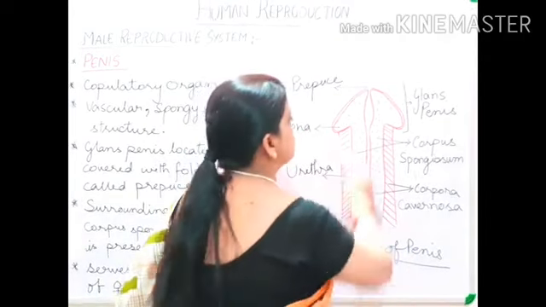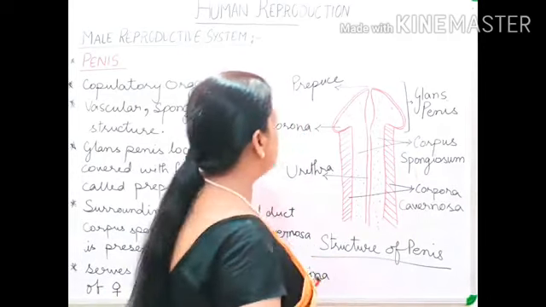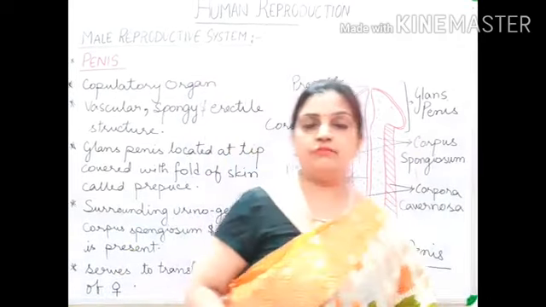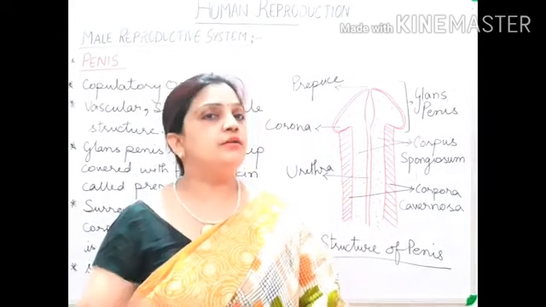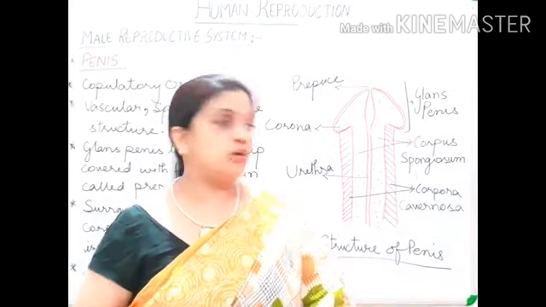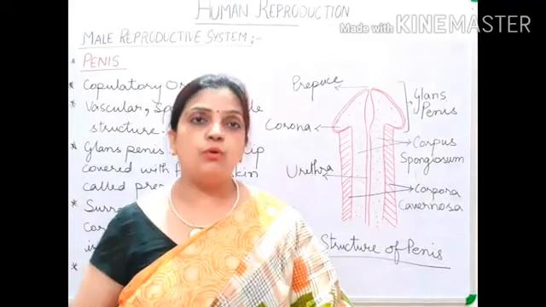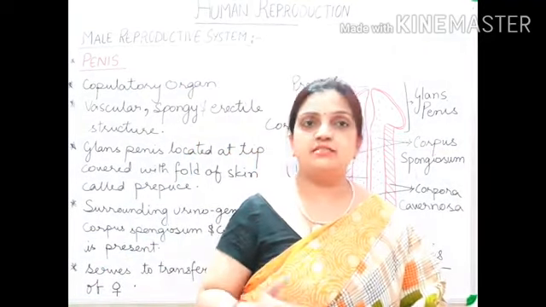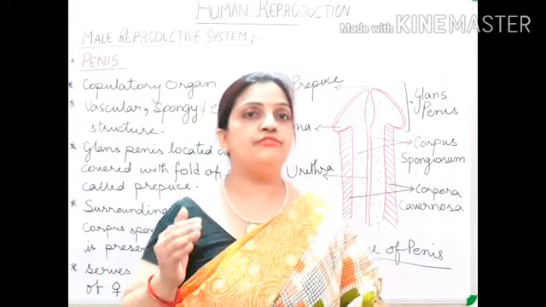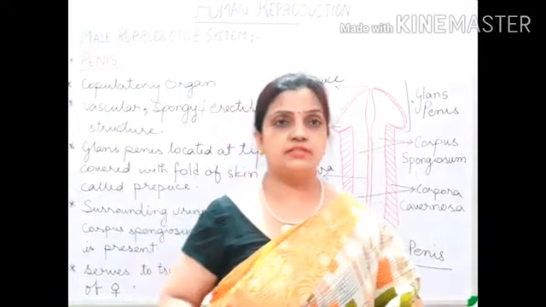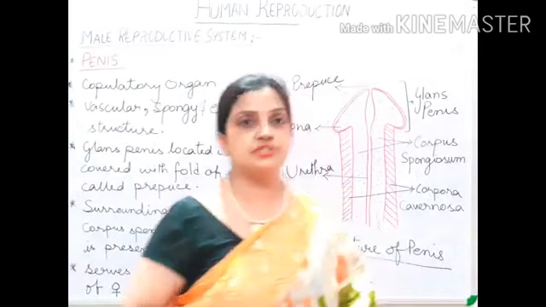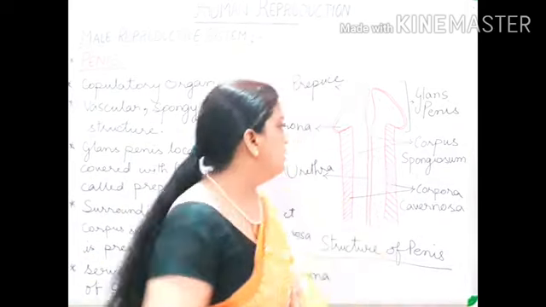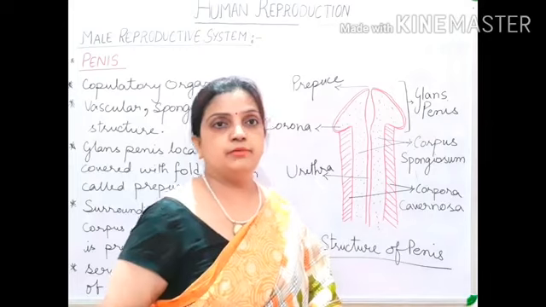So children, this is the structure of the penis which is used for the transfer of sperms into the vagina of the female reproductive system during the intercourse process. So this was the whole explanation of the accessory reproductive parts of the male reproductive system, and I hope this whole topic is clear to you all and everything is understandable. Thank you.